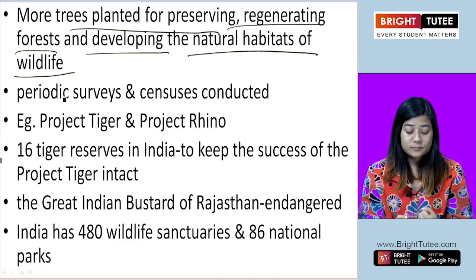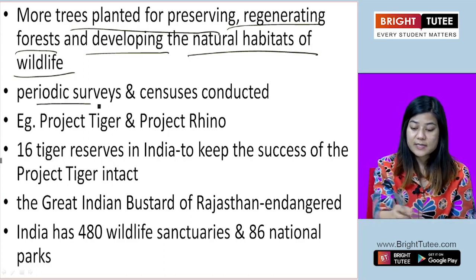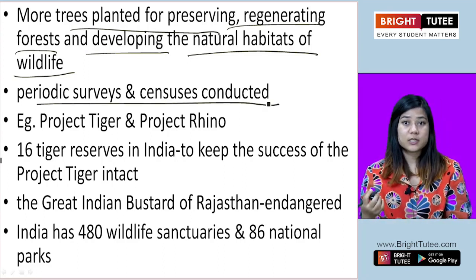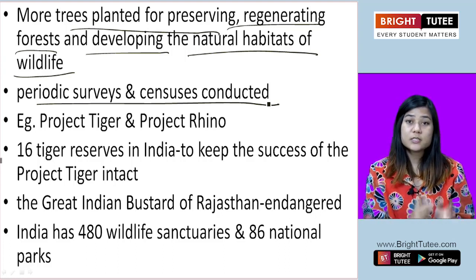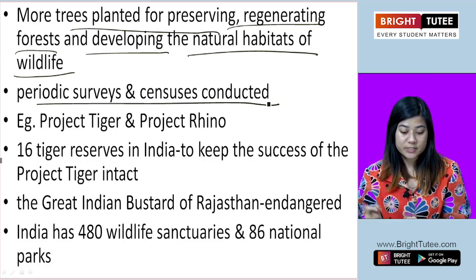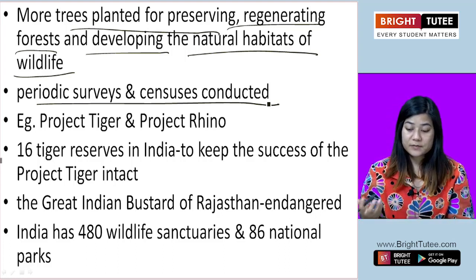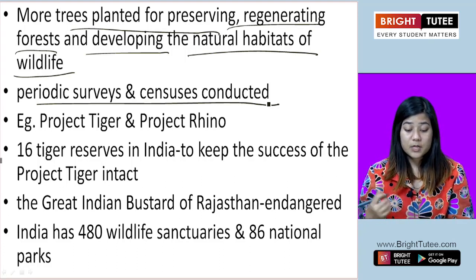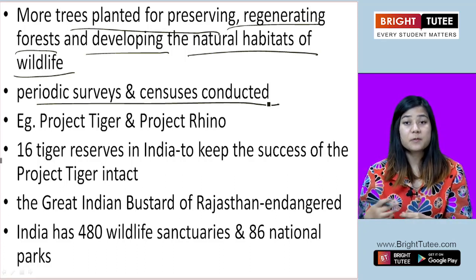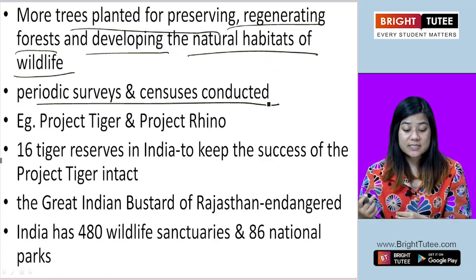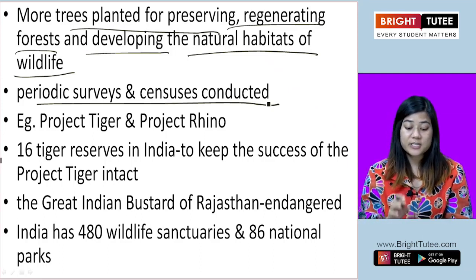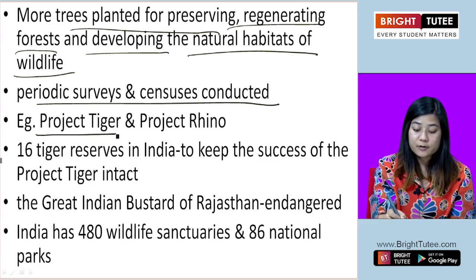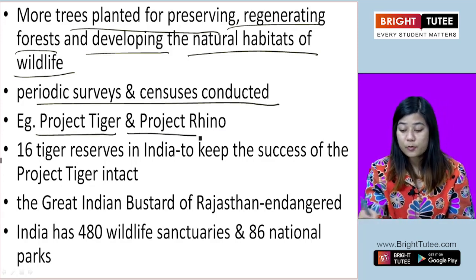Periodic surveys and censuses are also conducted for the conservation of biodiversity. Some of these surveys and censuses are records maintained by projects like Project Tiger and Project Rhino.